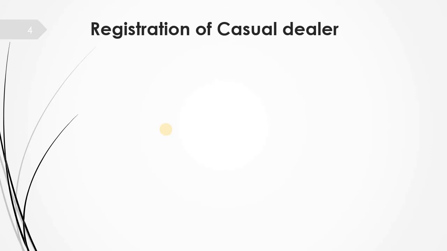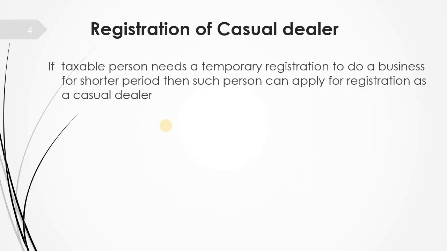So if you want to do a business for a temporary period of time or a shorter period of time, or you want to do business occasionally, not regularly, then will you get a chance to get registered under GST? Of course, you will get a chance to register under GST. If a taxable person needs a temporary registration to do a business for a shorter period of time, then such a person can apply for registration as a casual dealer. You cannot apply as a regular dealer, you have to separately apply as a casual dealer, where you have to deposit the advance tax as a security, then you can obtain the registration certificate.